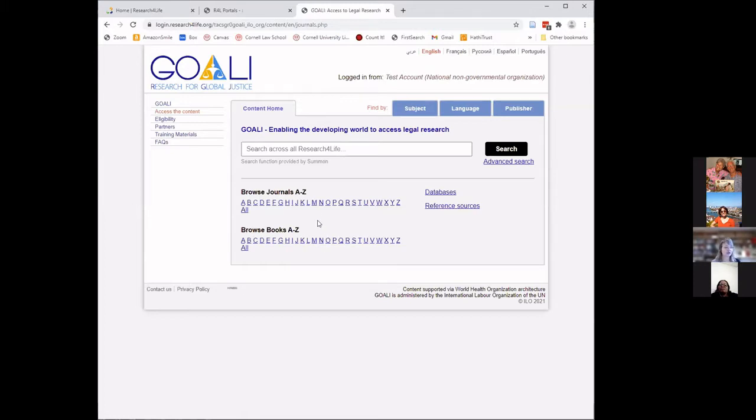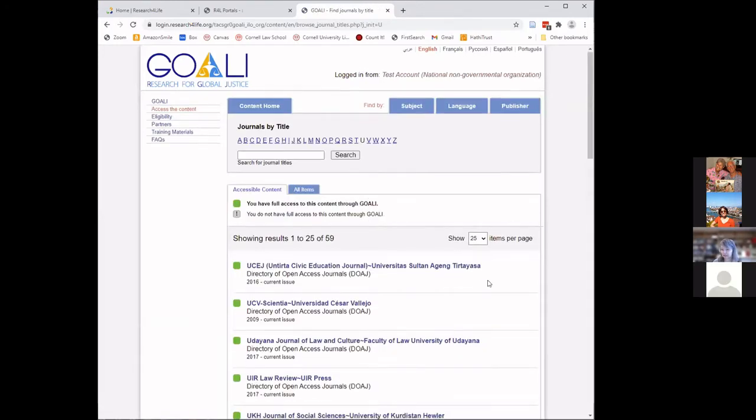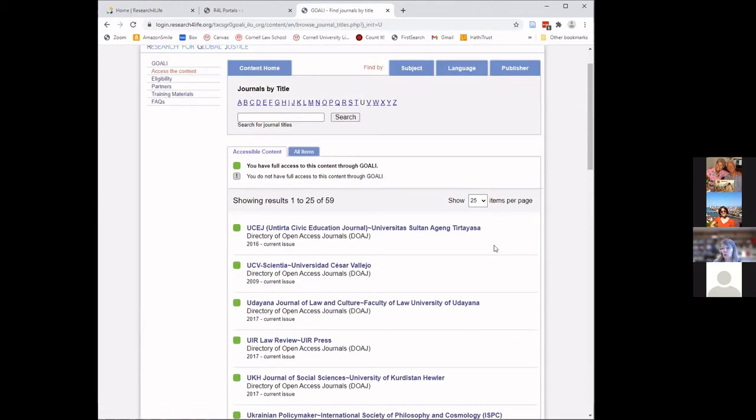For browsing journals, we're going to be looking for the Uniform Law Review, and that begins with the U. So I'll go ahead and click the U. Now, what you're seeing on this page is a number of green boxes, and I'm using a test account. This test account gives me full access to GOALI content.